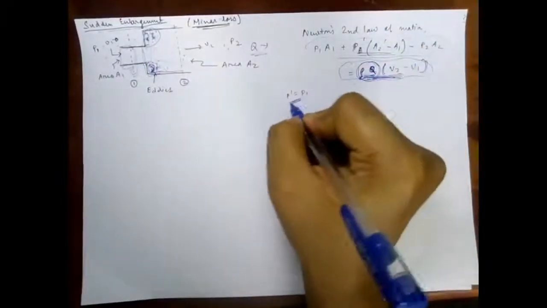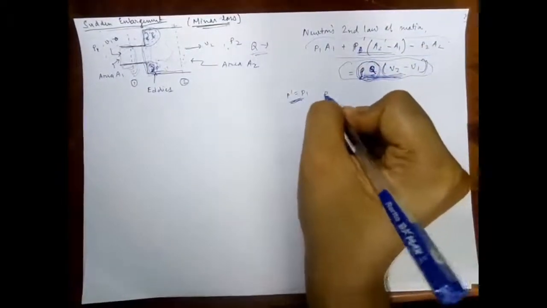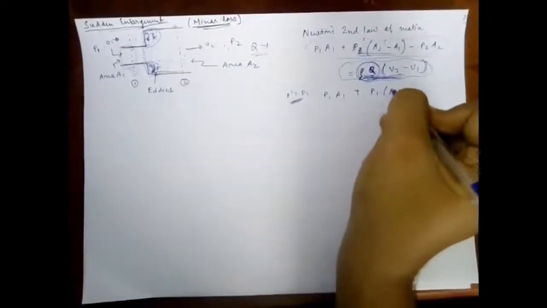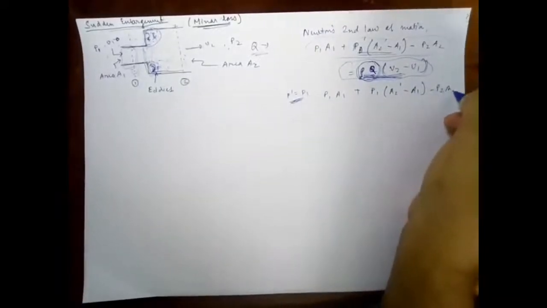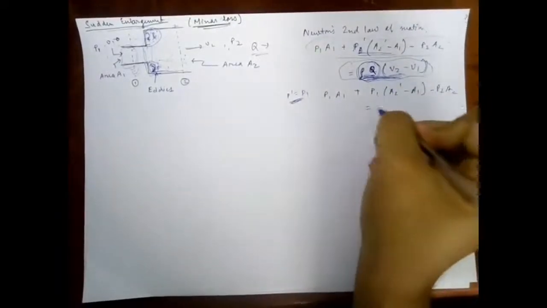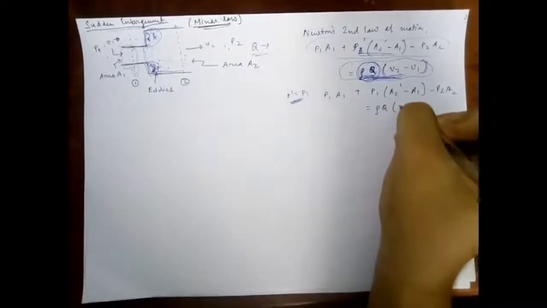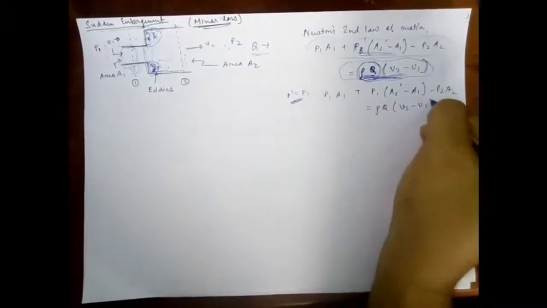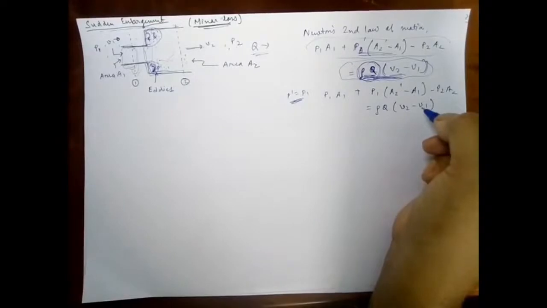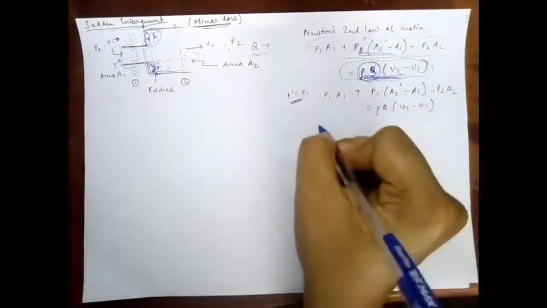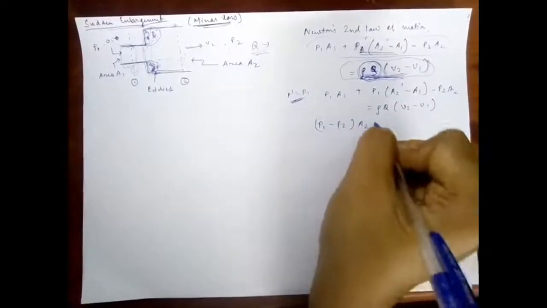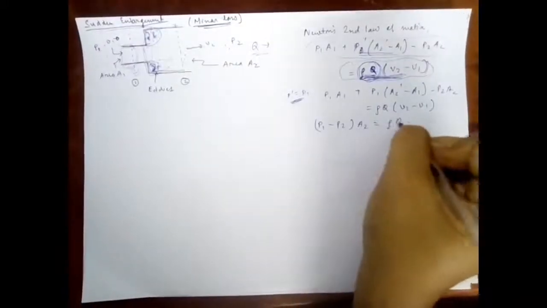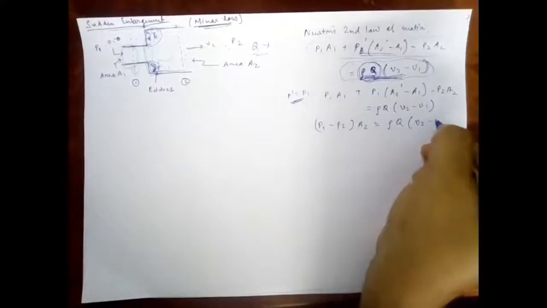So we will consider that P dash is equal to P1, and we will again write the equation as P1 A1 plus P1 times A2 minus A1 minus P2 A2 is equal to rho Q V2 minus V1, and on simplifying this it will be P1 minus P2 times A2, and that is equal to rho Q V2 minus V1.